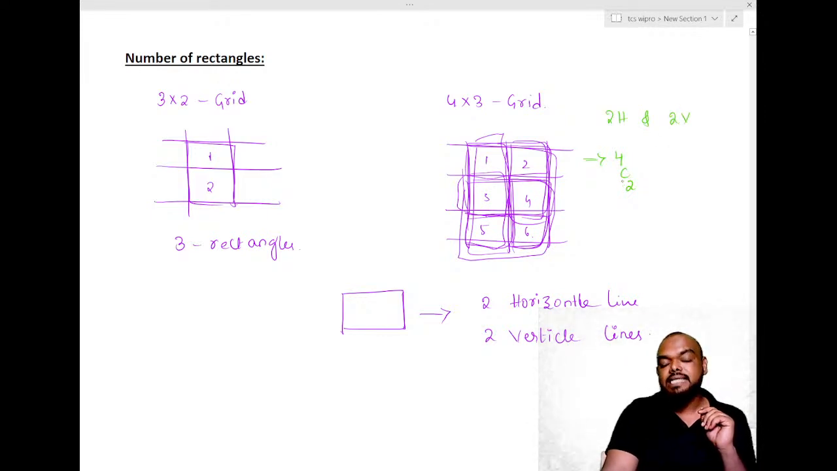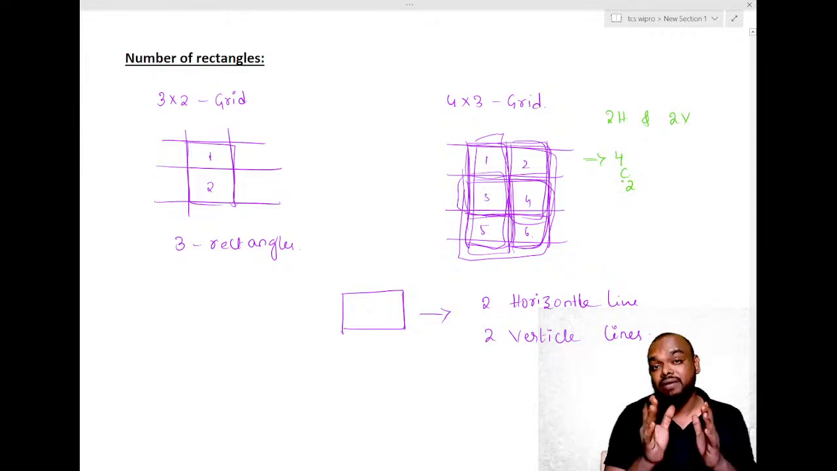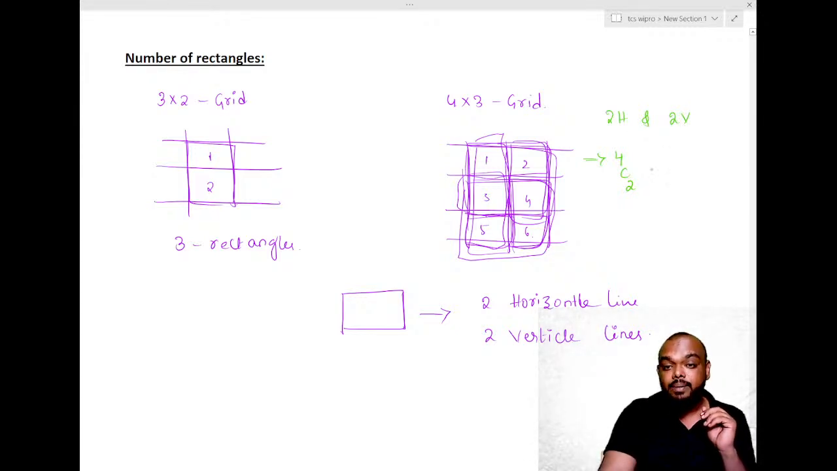4 horizontal lines are there. You need 2 horizontal lines out of 4. I can select in how many ways? 4C2 ways. And means multiplication. You need 2 vertical lines. There are 3 vertical lines. Out of them you need 2. So this is 3C2. If you do this, what do you get here?